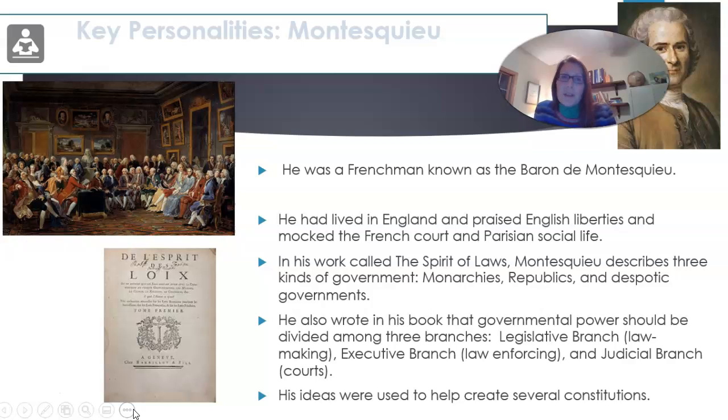All right, so Montesquieu, he was a Frenchman known as Baron de Montesquieu. He had lived in England and praised English liberties and mocked the French court and Parisian social life. In his work called The Spirit of Laws, Montesquieu describes three kinds of government: monarchies, republics, and despotic governments. He also wrote in his book that governmental power should be divided among three branches: legislative, executive, and judicial. And then his ideas were used to help create several constitutions.